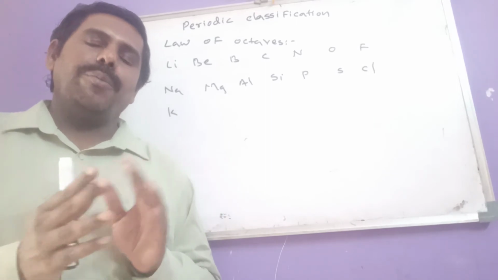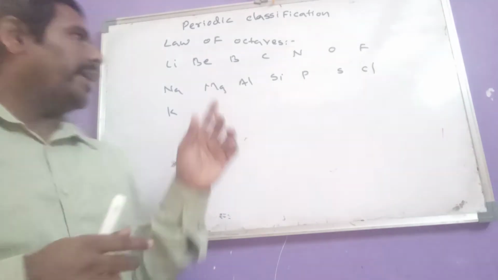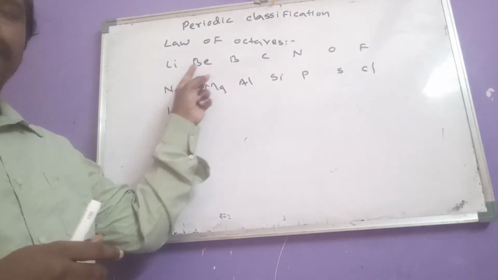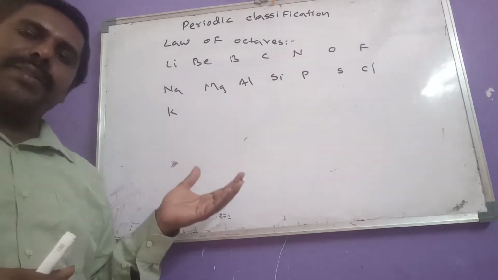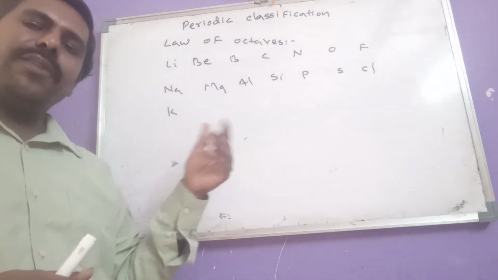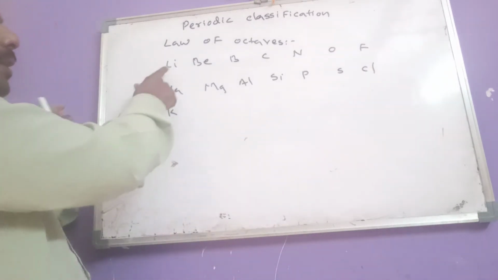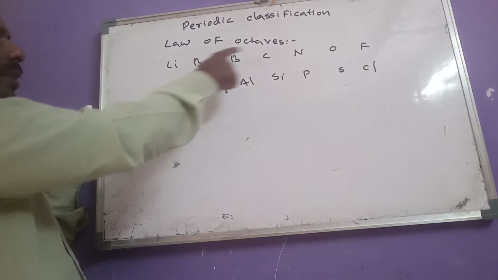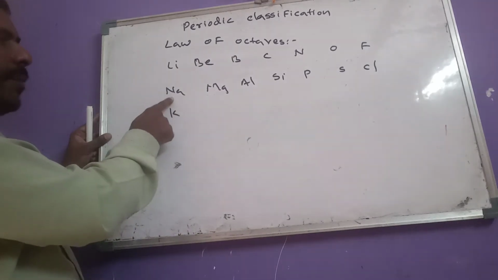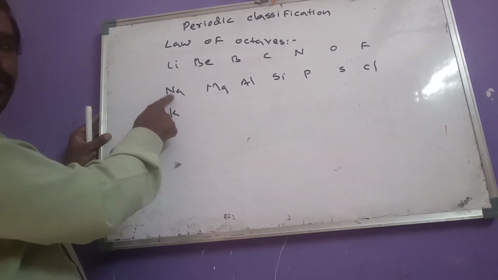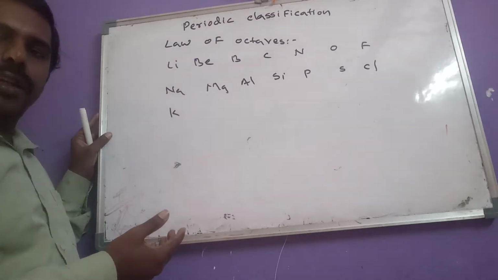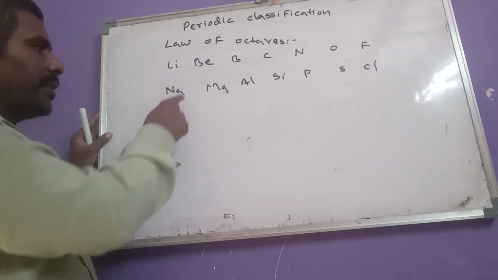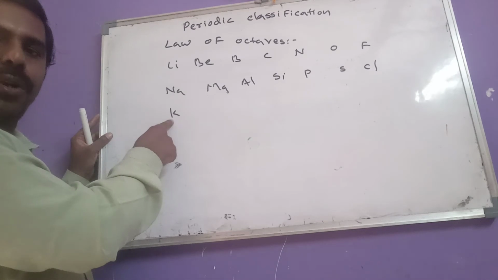Like that, any given element has similar properties to the eighth element after it. After lithium, the eighth element is sodium. Lithium has similar properties to sodium, and sodium has similar properties to potassium.